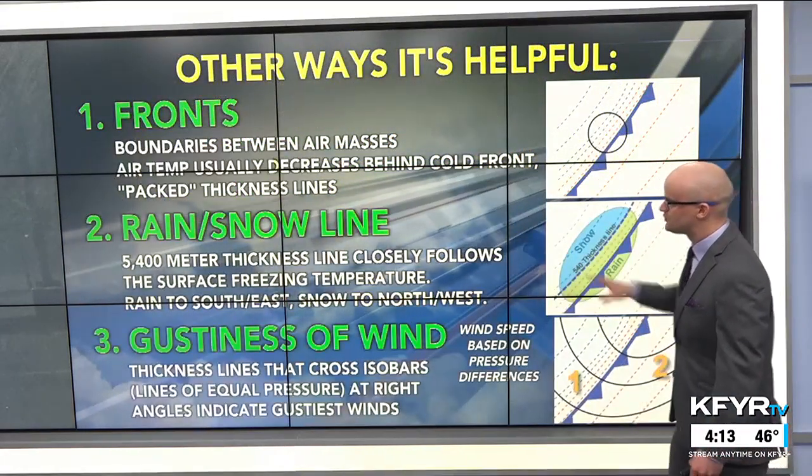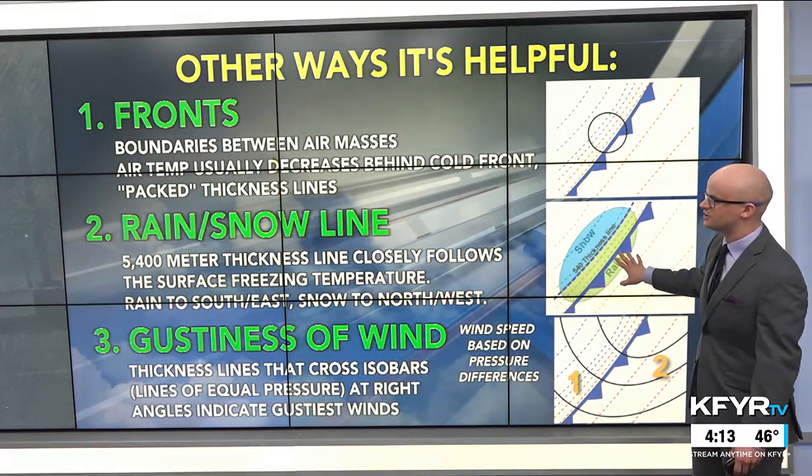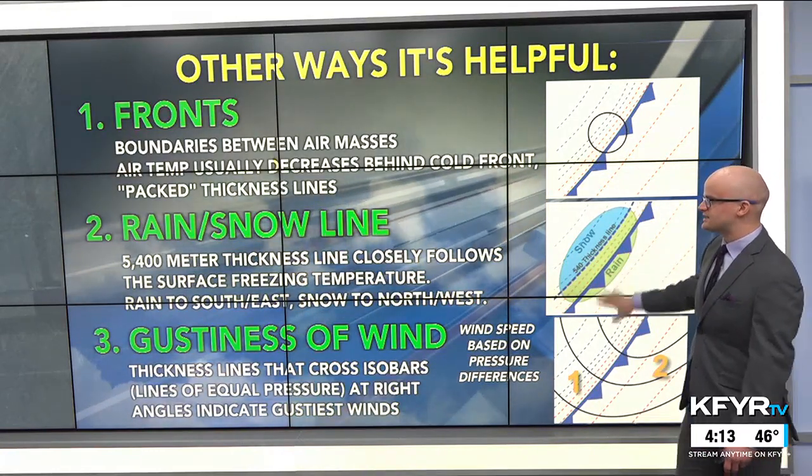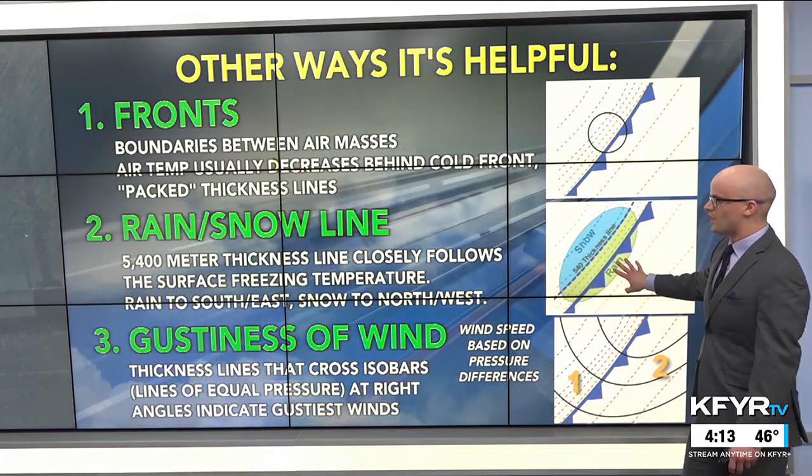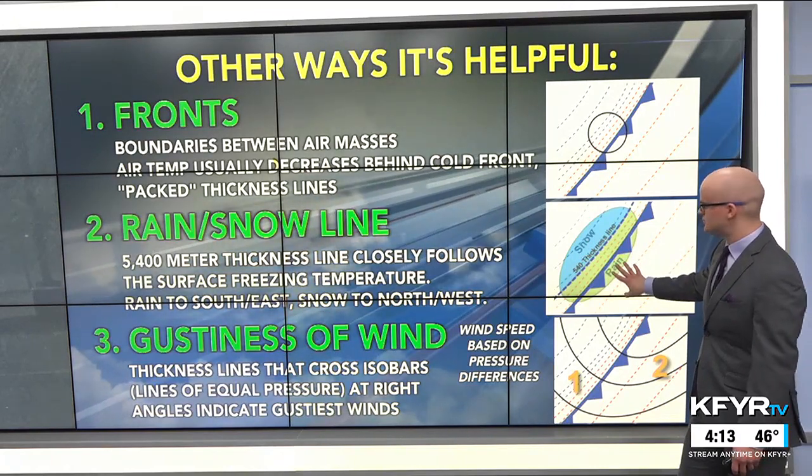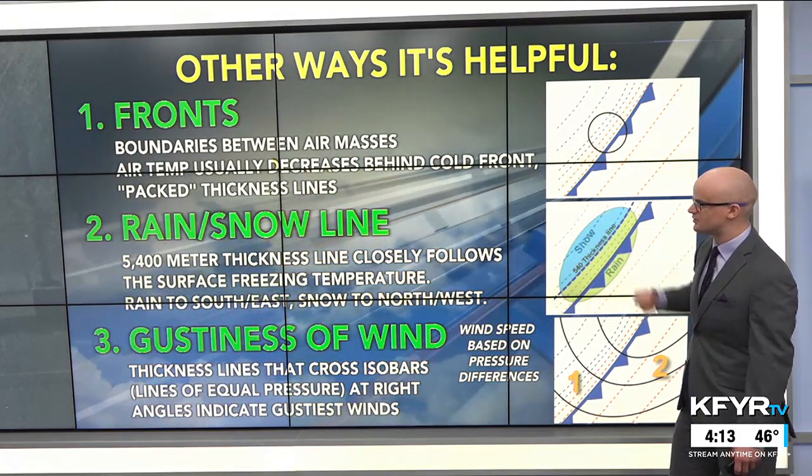Another way it's helpful is with the rain-snow line. We talked about that earlier. The 5,400 meter thickness line closely follows where our surface freezing temperature is, so the rain to the south and east versus snow to the northwest.